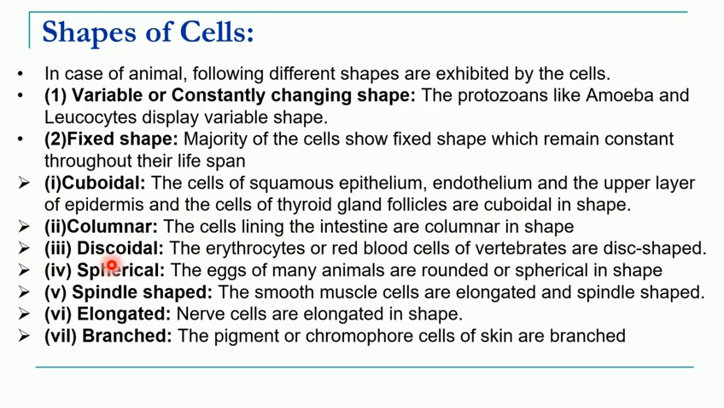The next shape is discoidal, that means disc shaped. The erythrocytes, which are also called red blood corpuscles, are disc shaped. Spherical: the eggs of many animals are rounded or spherical in shape. Spindle shaped: the smooth muscle cells are spindle shaped. Elongated: nerve cells are elongated in shape. Branched: the pigment or chromatophore cells present in the skin are branched.